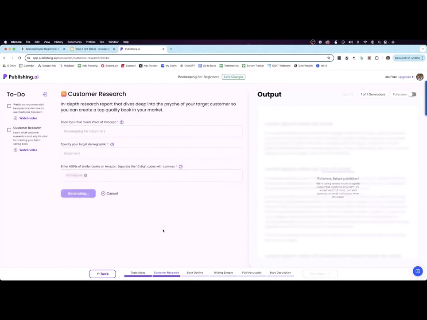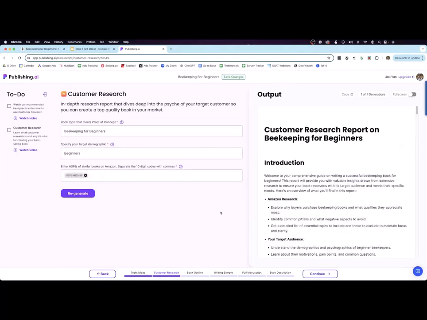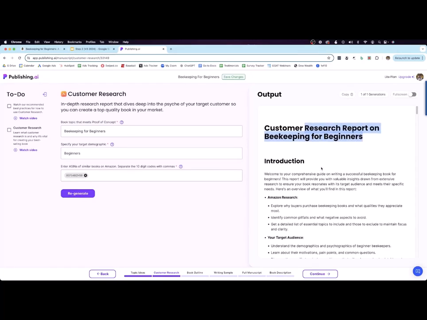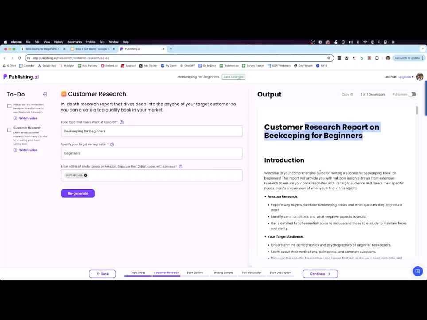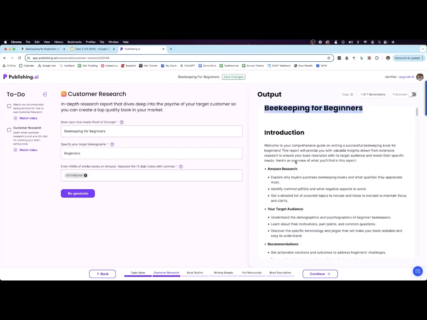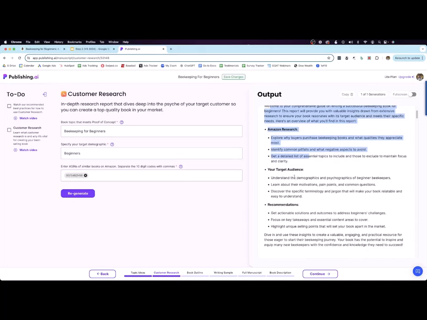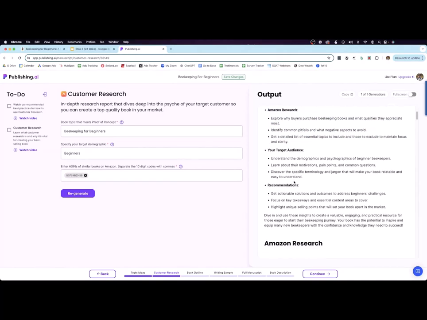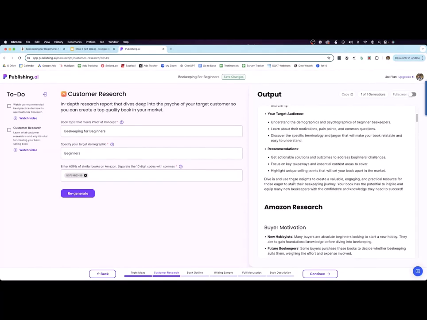And what it's going to do now is do all of the research that we need to make a fantastic book about beekeeping for beginners. So we can see here it's going to take about 1 to 3 minutes. So I'll just pause this and come back when it's done. And we're back now. So about 2.5 minutes later, it finished creating the research report on beekeeping for beginners. So guys, even though I don't know literally the first thing about beekeeping, I have all the research and all the intel and information that I need to make an incredible book about beekeeping for beginners.